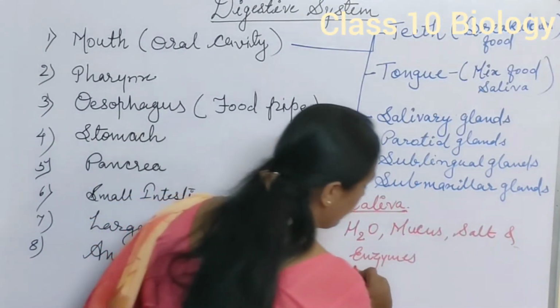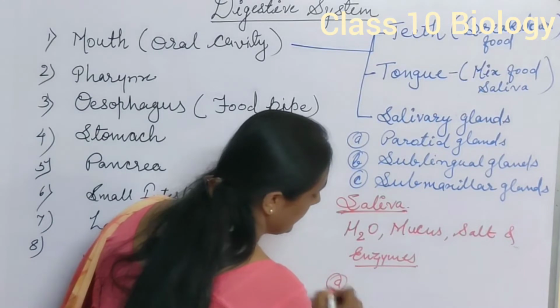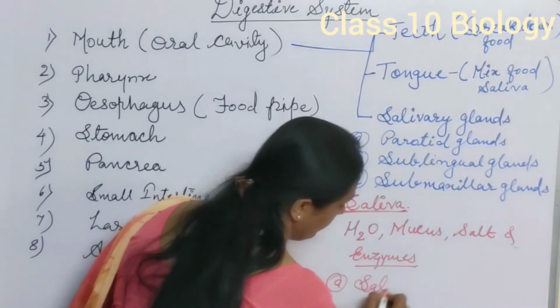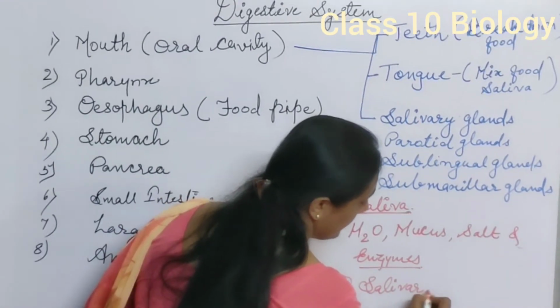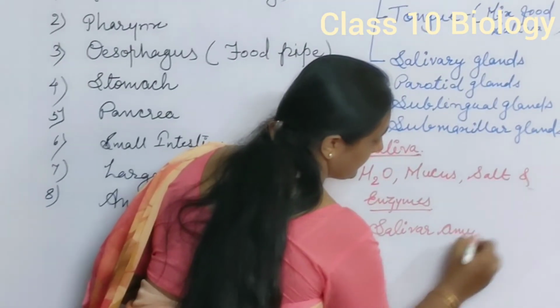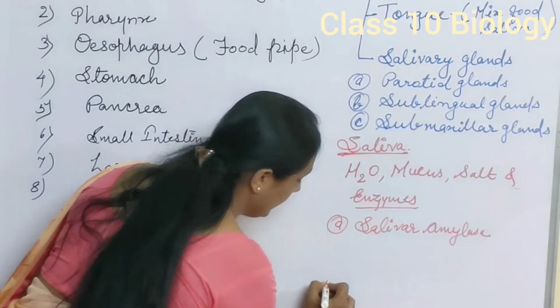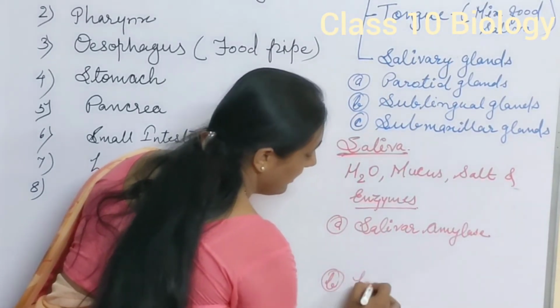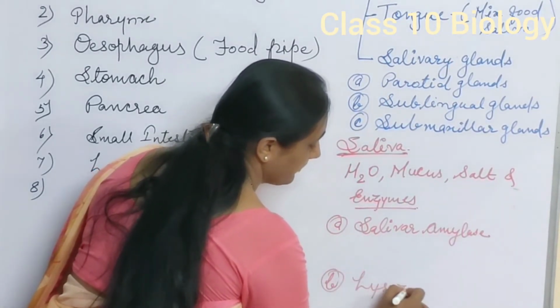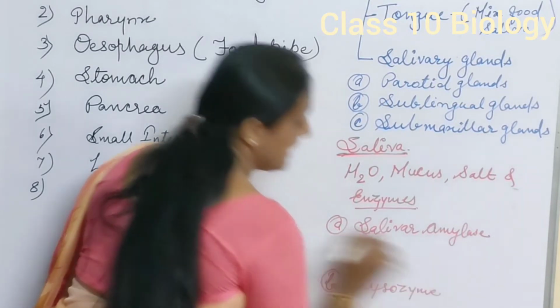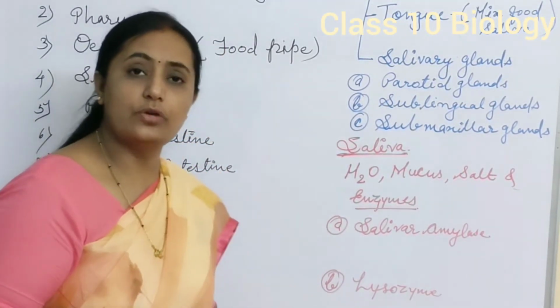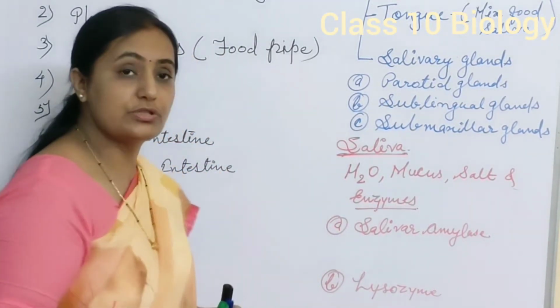Which enzymes are present here? In saliva, the basic enzyme is salivary amylase, and the second enzyme is lysozyme. What is the role of salivary amylase and lysozyme?